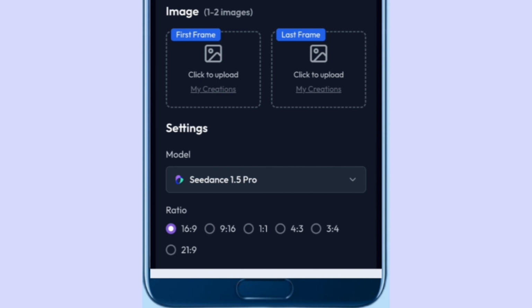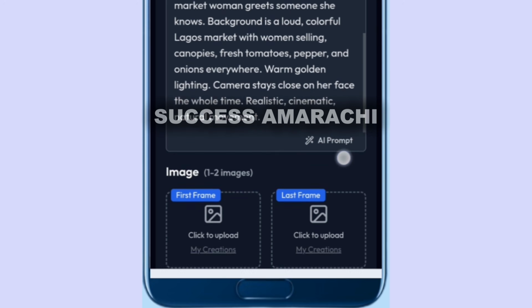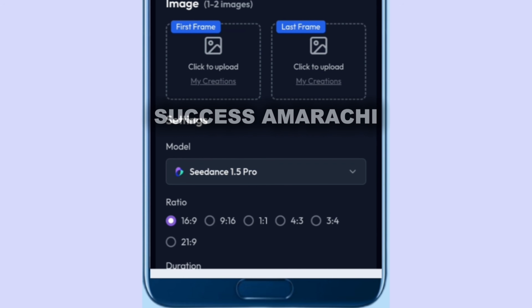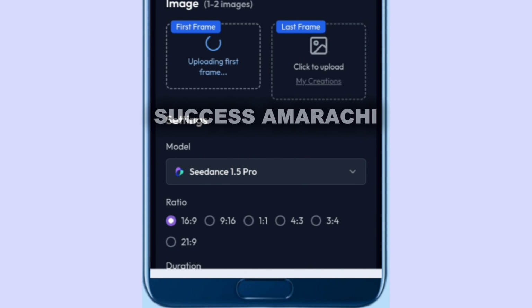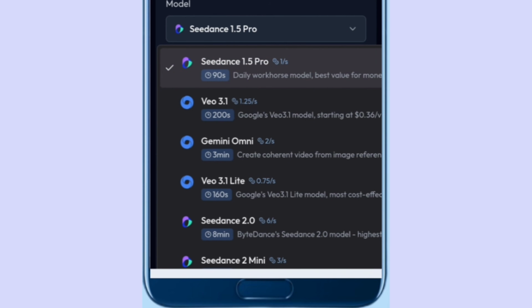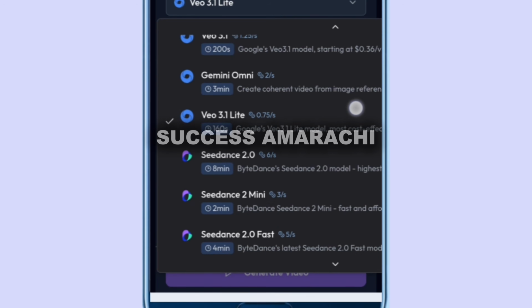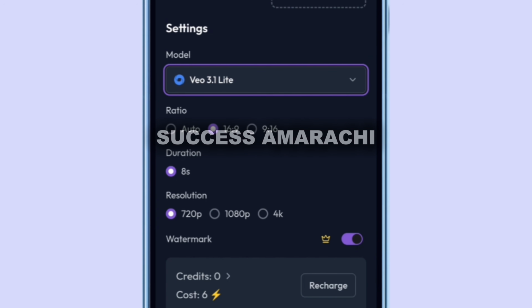Okay, so now the first one, enhance prompts, toggled on. Second one, prompt, done. Third one is to click to upload. I will upload my image right here. This is the image that I will upload. Then I will come down here. Okay, there are the ones that you can use for free and there are the ones that you must pay to use. So you can either use this one, the Google Lite, or a few others. You can test it out and use the ones that they will allow you to use for free.